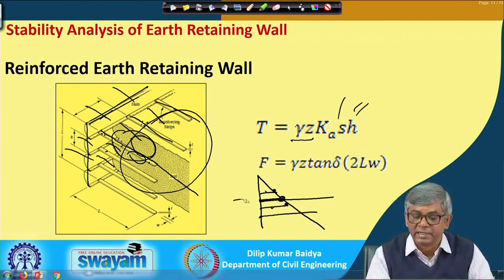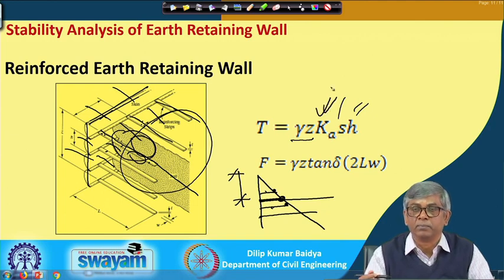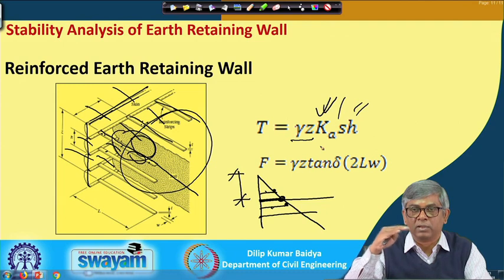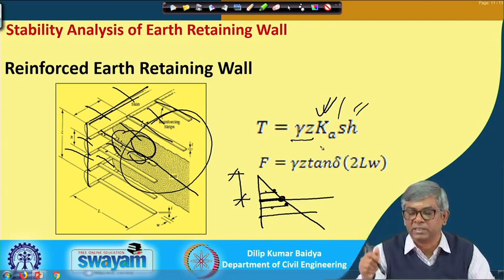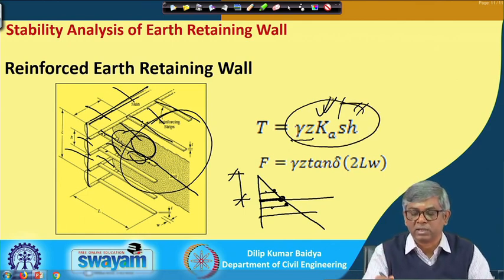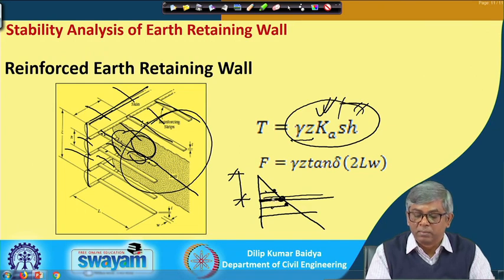If this is Z, then gamma times Z is the vertical pressure. If I multiply by the coefficient of earth pressure, it becomes the lateral pressure, and then I take the vertical spacing S and the horizontal spacing H. If you multiply, then I get the force, and that is the amount of force that comes to the rod. This much force, because of the backfill, it is giving to this rod, and which will pull it this side.